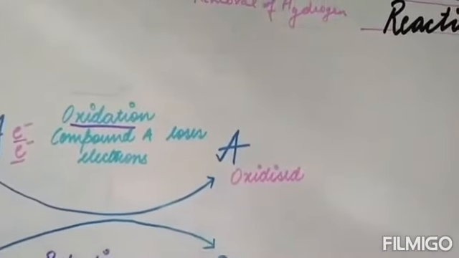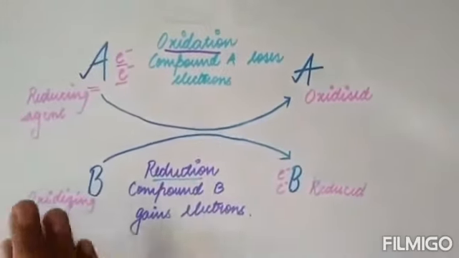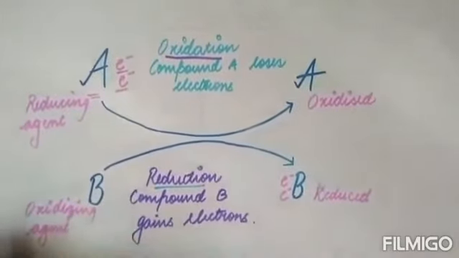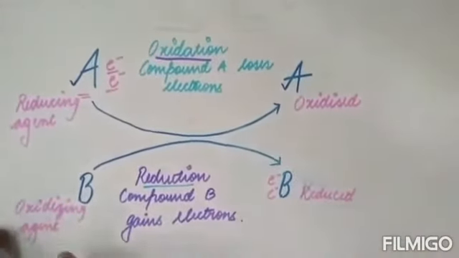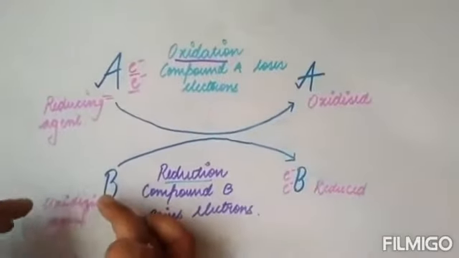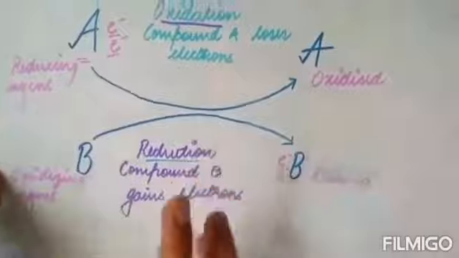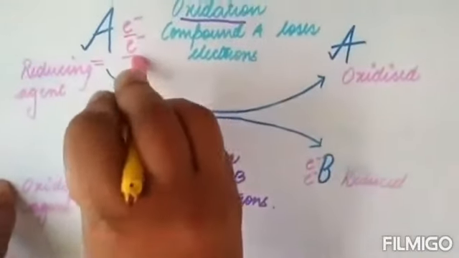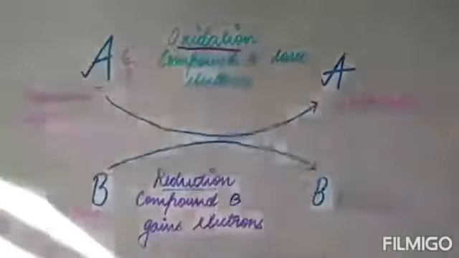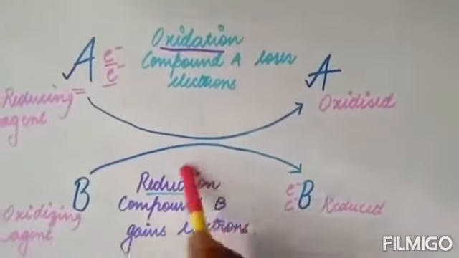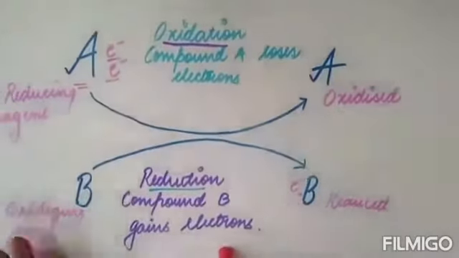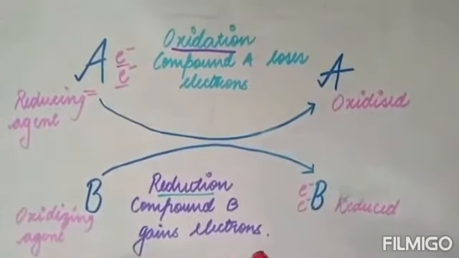Now this compound, as it is being supplied, only gains electrons. So that's why the compound which is gaining is known as the oxidizing agent. Remember, which is losing, reducing agent, and which is gaining, oxidizing agent. Fine. And here the reduction is taking place. As gaining is there, reduction, opposite.